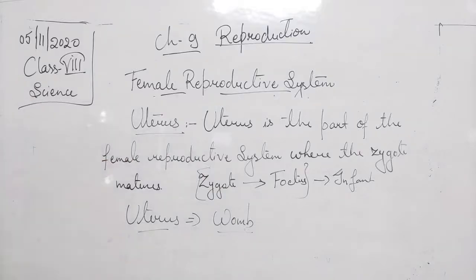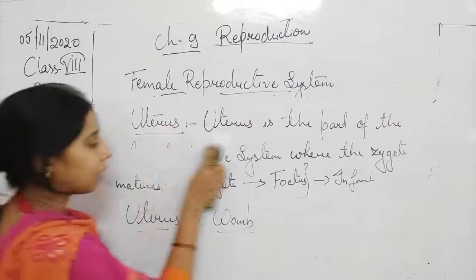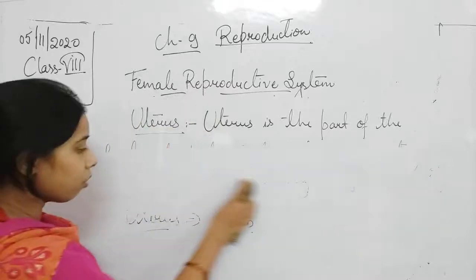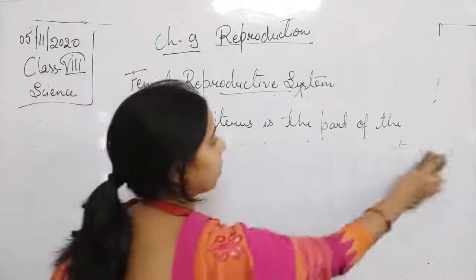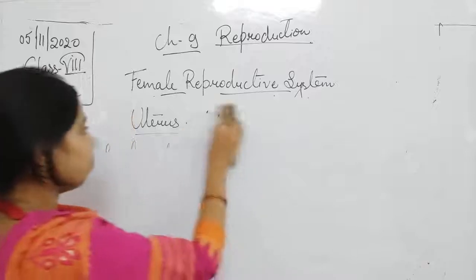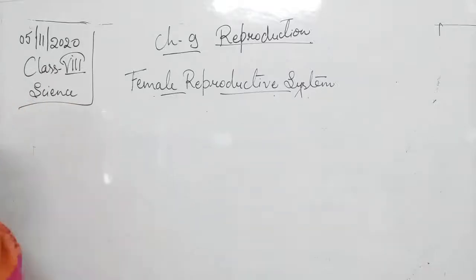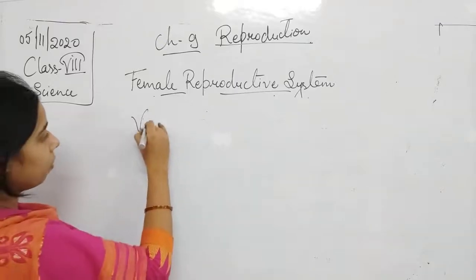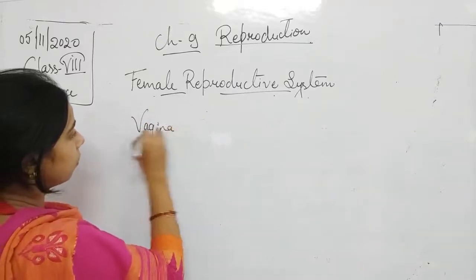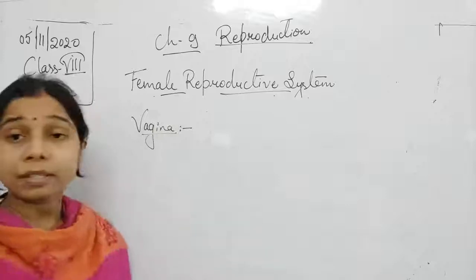There is another part also, student, known as the vagina, which is also a part of the female reproductive system. So we can write vagina. What is a vagina, student?